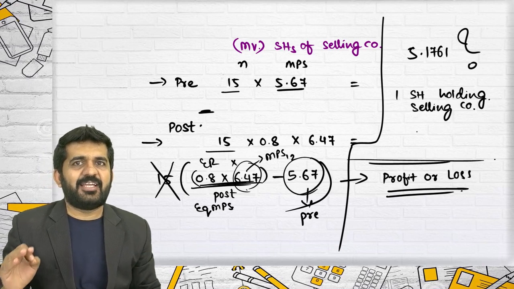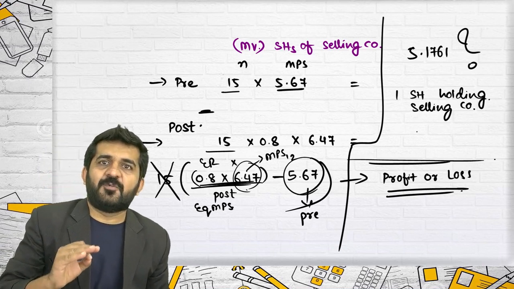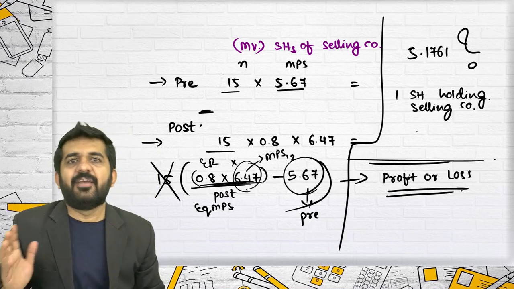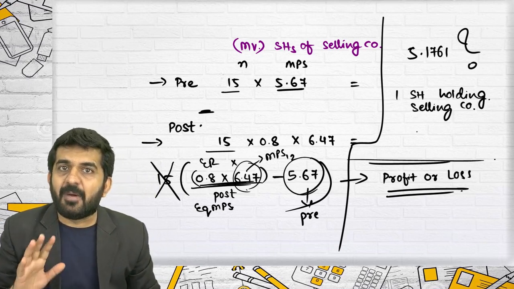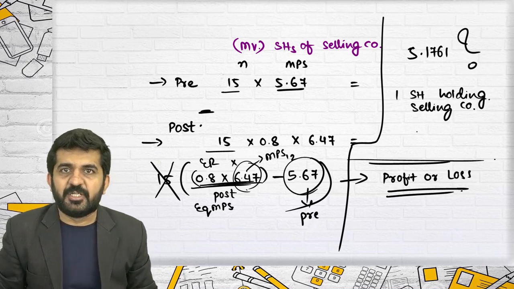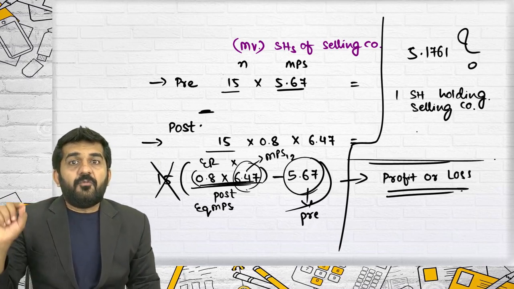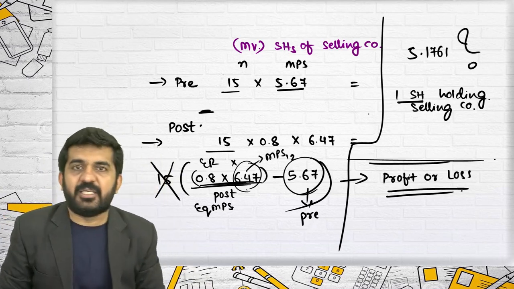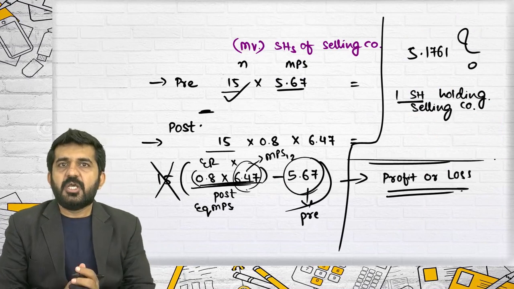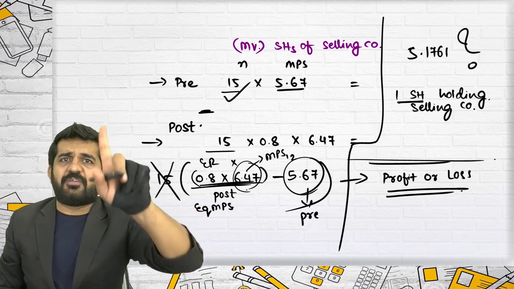If they would be getting the same number of shares after merger also, the market value per share would be this. So, for one share they were holding of the selling company, how many are they holding? They are holding 15 crore shares. But say I am a shareholder, I was having only one share.